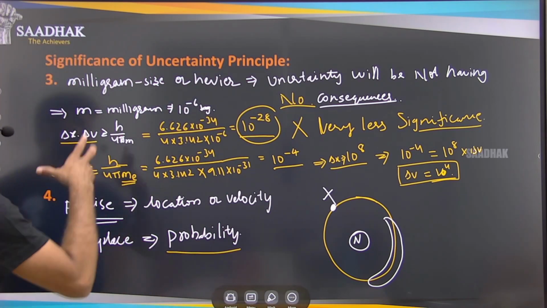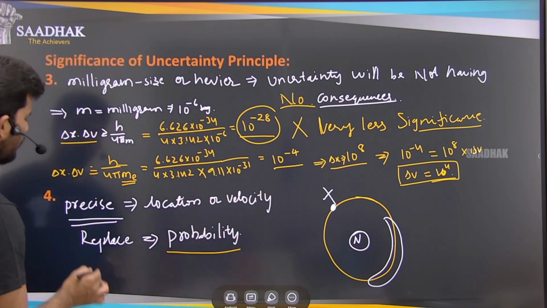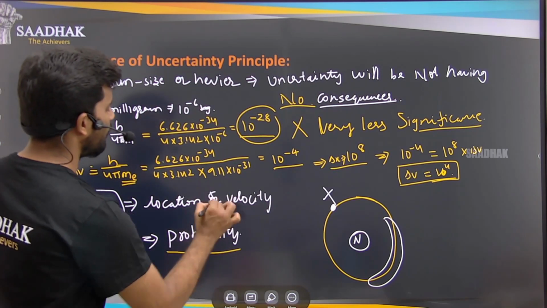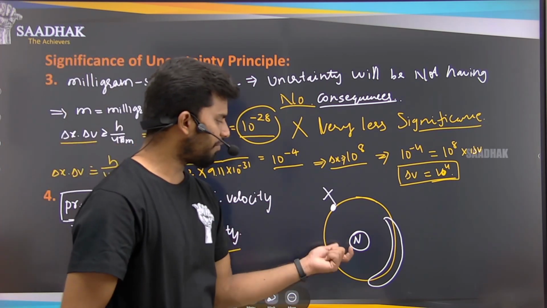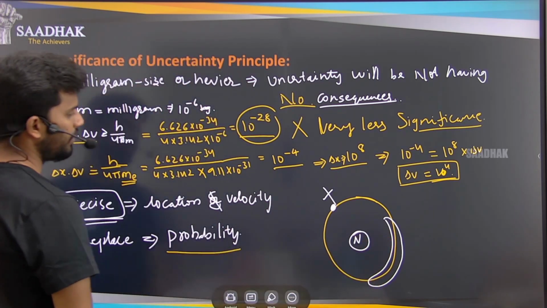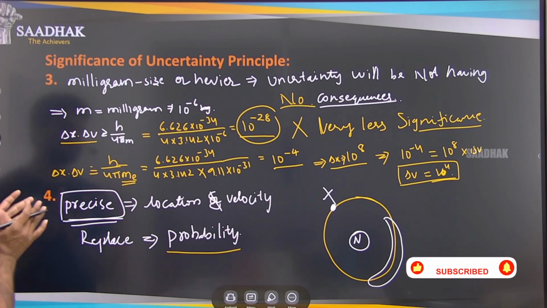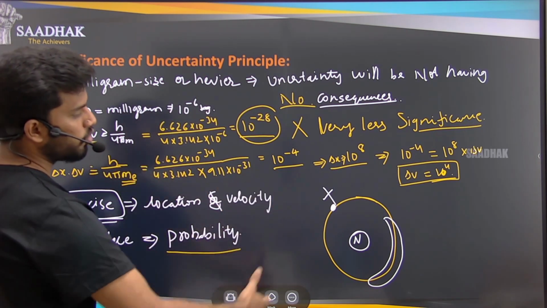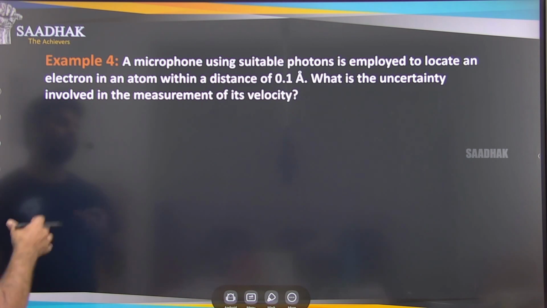As there is uncertainty in the position and the velocity in this case that we have seen, we cannot use the precise word for the location and the velocity. We have to use the word probability. What is the probability of finding this electron in this position, with this velocity? So these are the significances of the uncertainty principle. This is how the uncertainty principle helped us change the way that we are assuming the electron's positions and fixed paths, right? So remember these things, so that we can understand by using another example here.